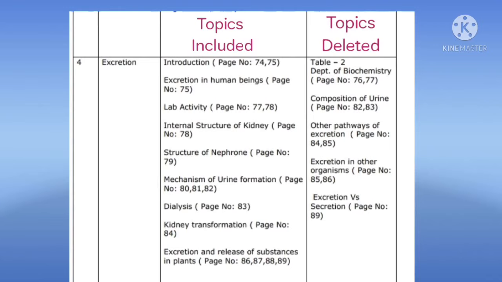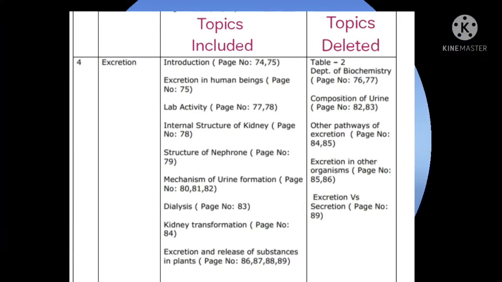In this video, we are going to learn about the introduction to excretion, excretion in human beings, lab activity, internal structure of kidney, structure of nephron, mechanism of urine formation, dialysis, kidney transplantation, and excretion and release of substances in plants.